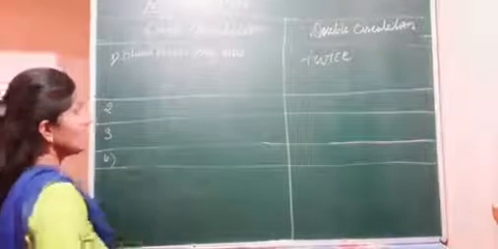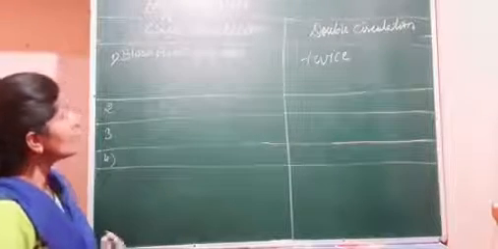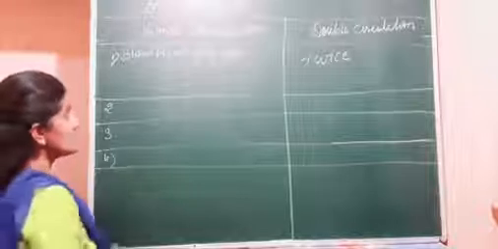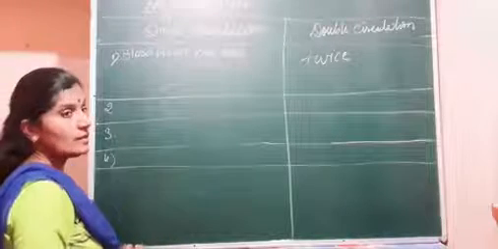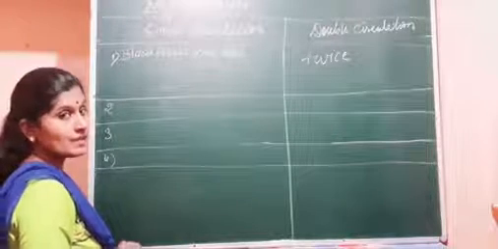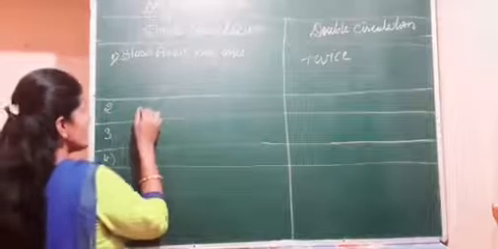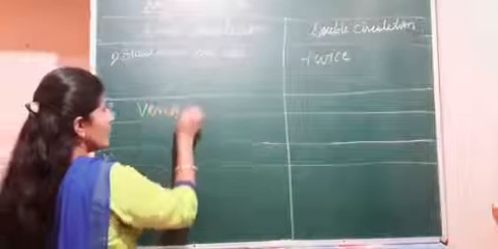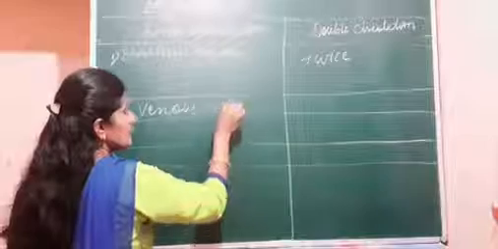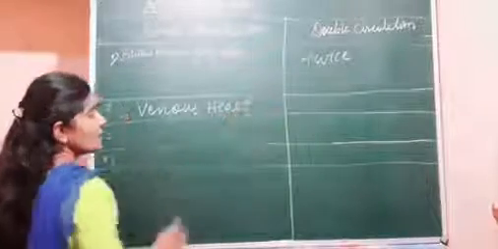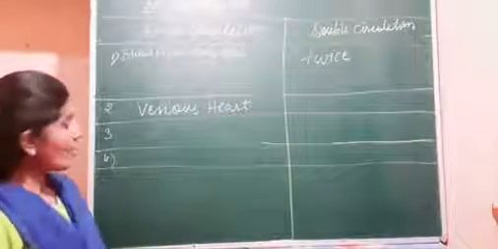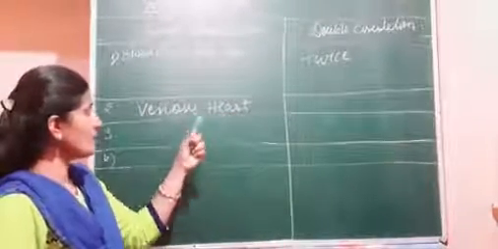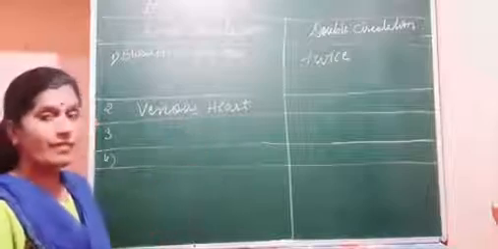Now the second difference between single and double circulation is, in the single circulation the heart pumps only deoxygenated blood, so that heart is called the venous heart.